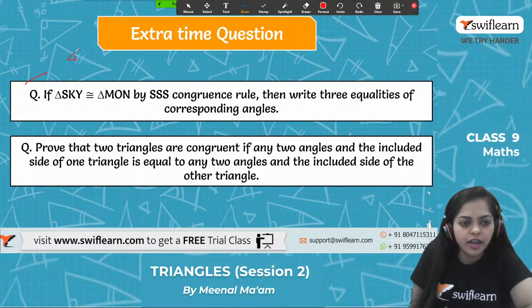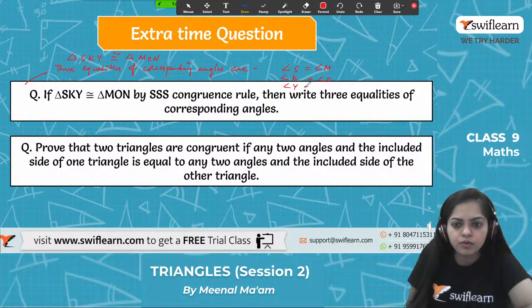Moving on to the solution for the first part. Triangle SKY is congruent to triangle MON. Then the three equalities of corresponding angles are: angle S equals angle M, angle K equals angle O, angle Y equals angle N. These are the corresponding angles.